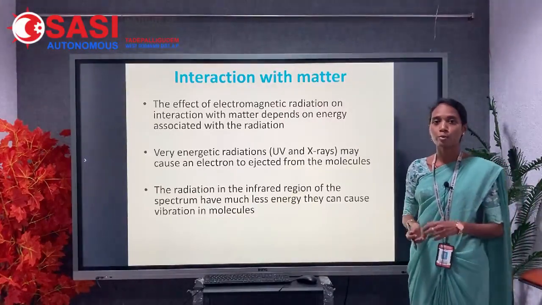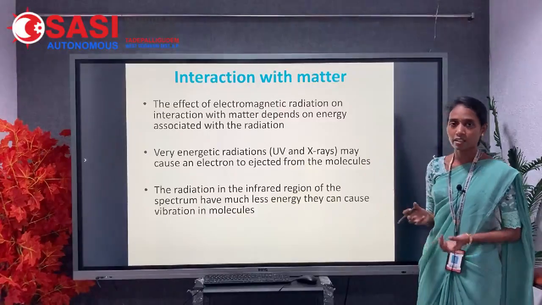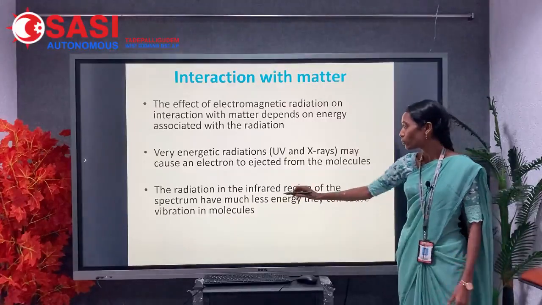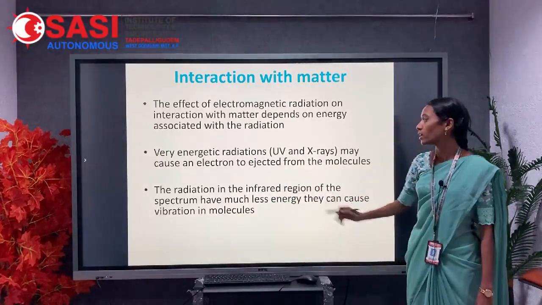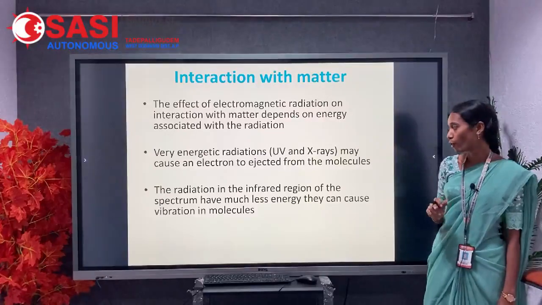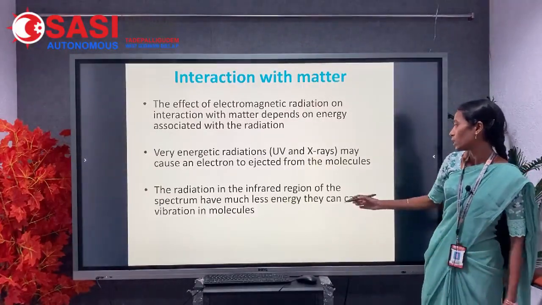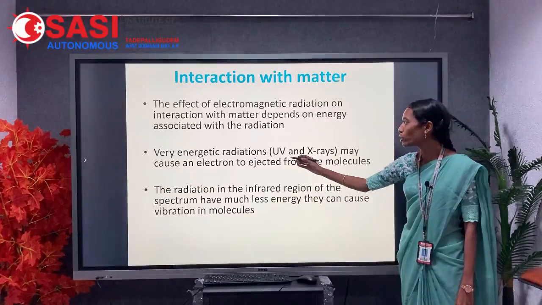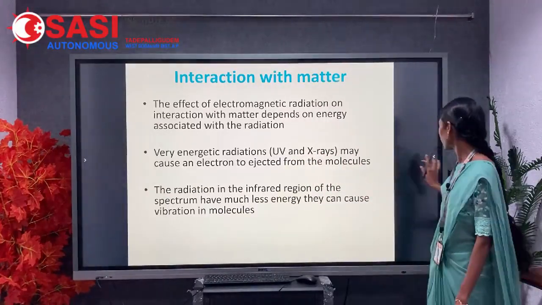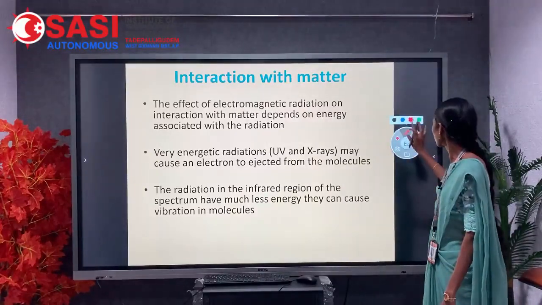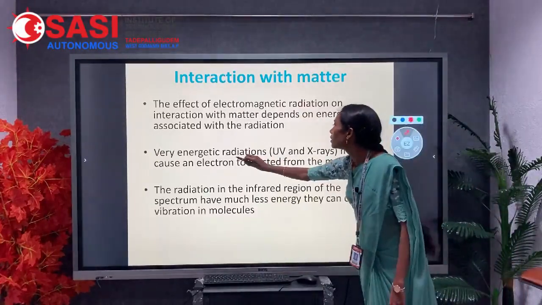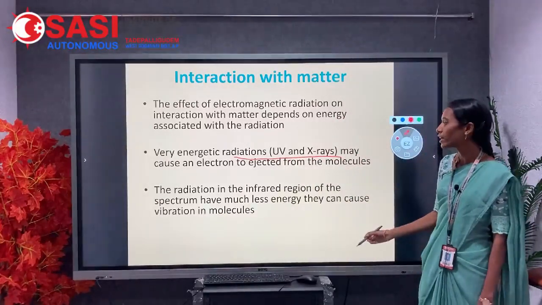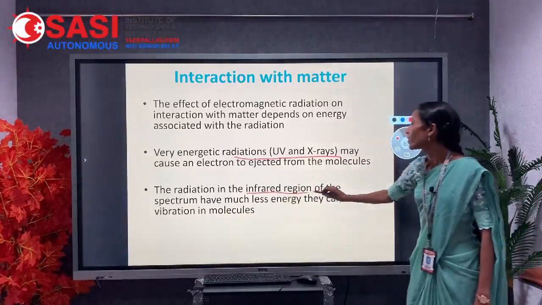If the molecule absorbs UV or X-ray radiation, the molecule undergoes transitions. Infrared radiation has less energy when compared to UV and X-rays. UV and X-rays have very high energy when compared to the infrared region.